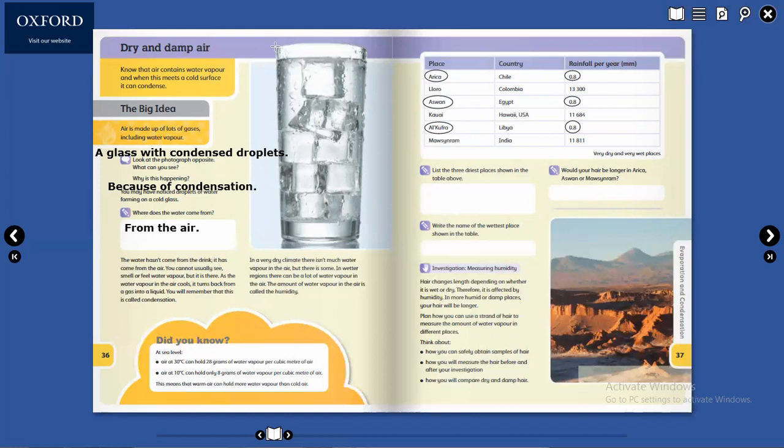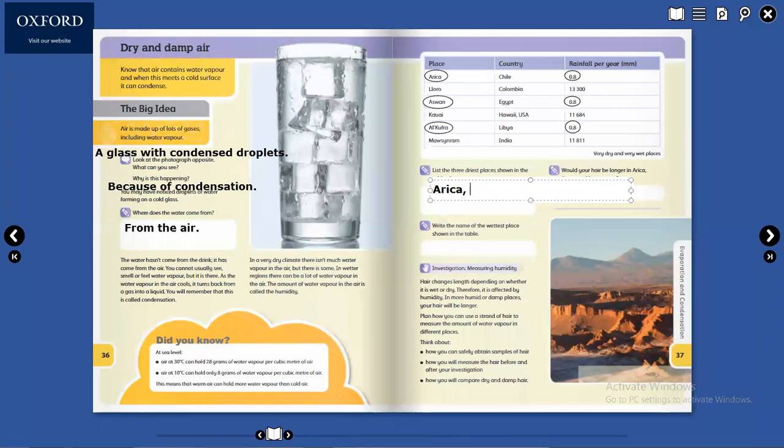So you will write here Arica. Al-Kufra is in Libya. So you write here Arica, number 1.